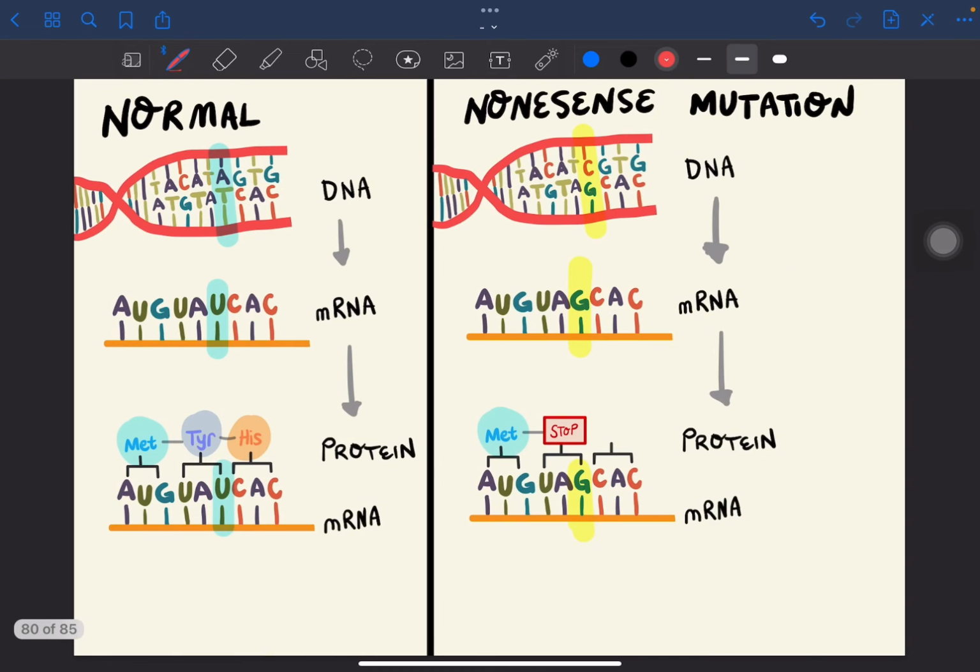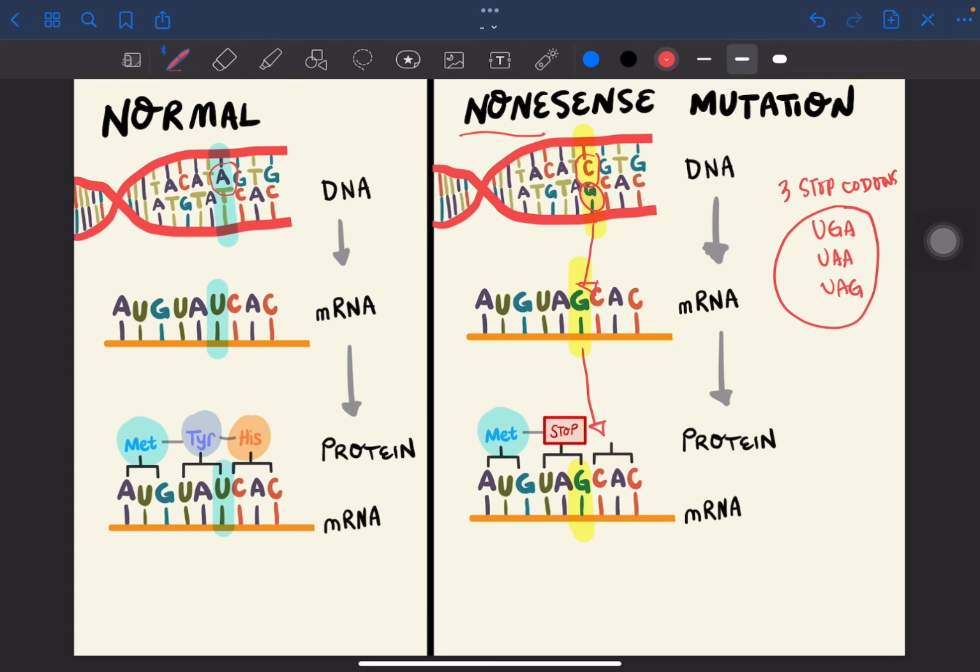Next is nonsense mutation. So if you recall, there are 3 stop codons. These are UGA, UAA, and UAG. Now, nonsense mutations happen whenever a mutation results in any of these 3 codons. So, if you look here, instead of adenine, naging cytosine, so the pair would now become guanine. So, this gets passed down to the mRNA, which ultimately affects the protein.